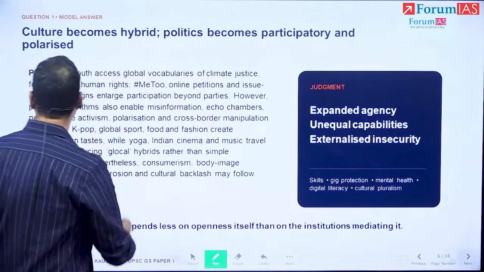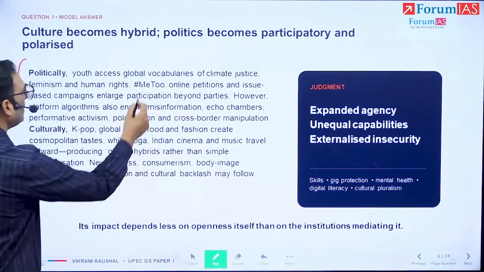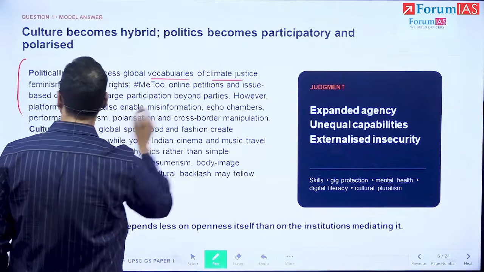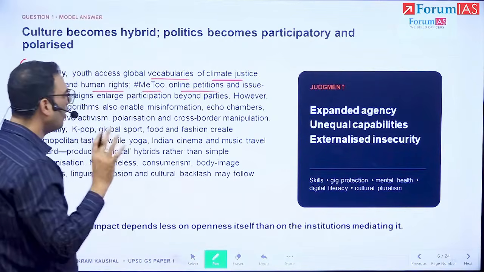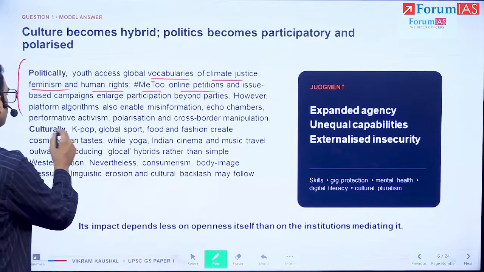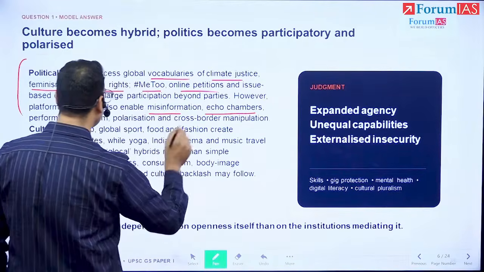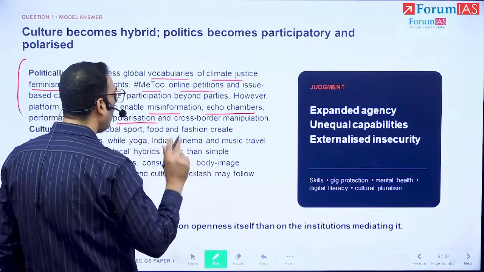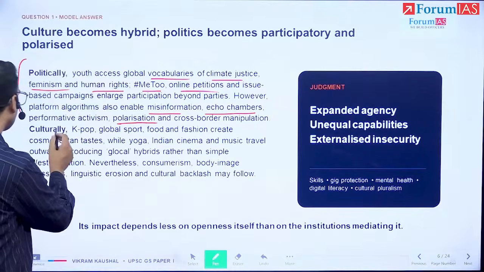Then we come to the next paragraph, which is the political aspect. And we say, well, the vernacular, as we talked about, of climate justice, feminism, human rights, Me Too, online petitions, all of that has increased. But there is a negative aspect, and that is that the misinformation, the echo chambers, the polarization, all of that has also increased with social media.